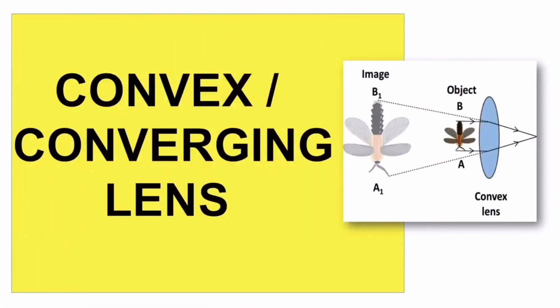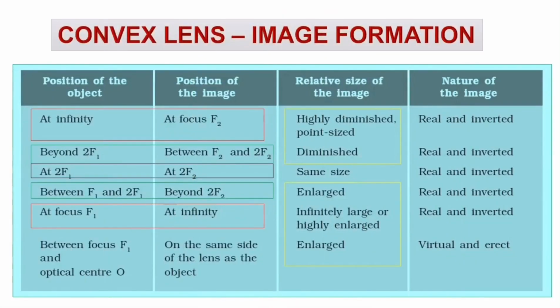Next, let's see the image formation for a convex lens. The ray diagrams for the image formation in a convex lens for a few positions of the object are shown below. The first position is at infinity, that is the maximum position where the object can be placed. The second position is beyond 2F1, and the third position is at 2F1. The fourth one is between 2F1 and F1. The fifth position is at F1. The sixth position is between F1 and O.